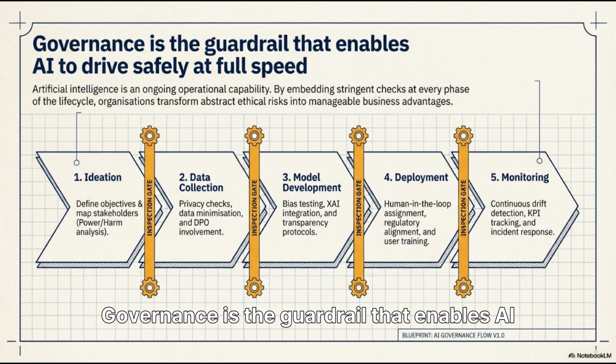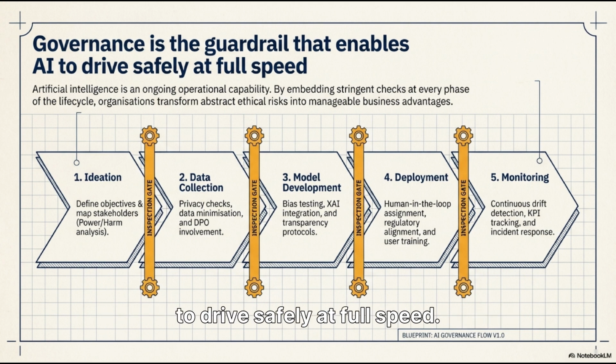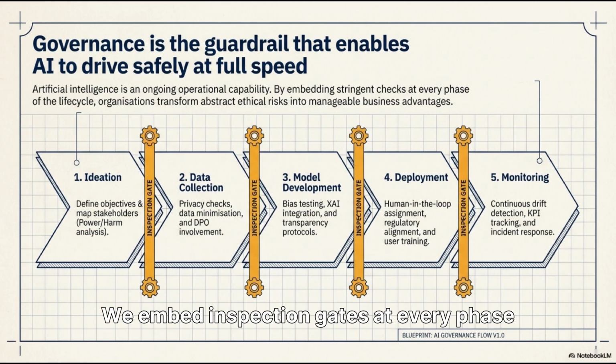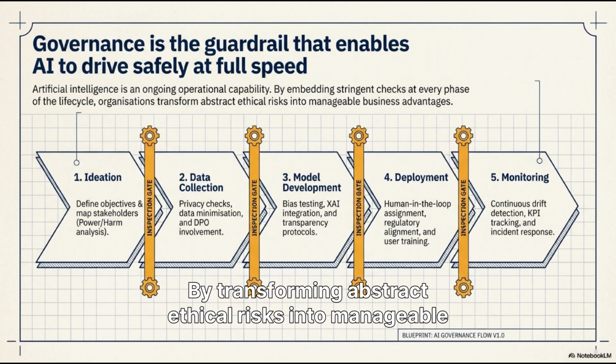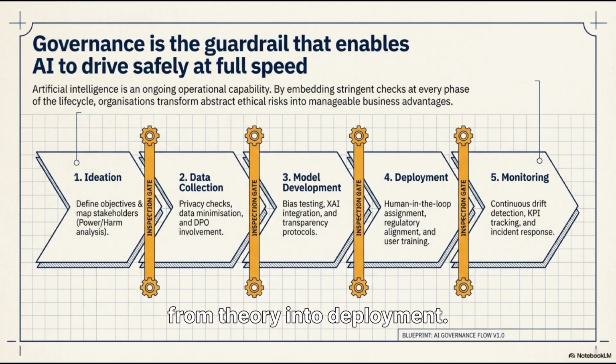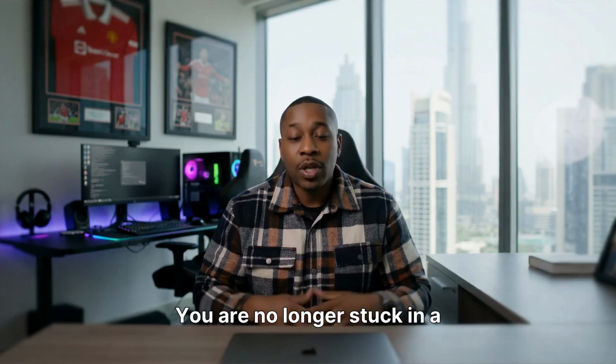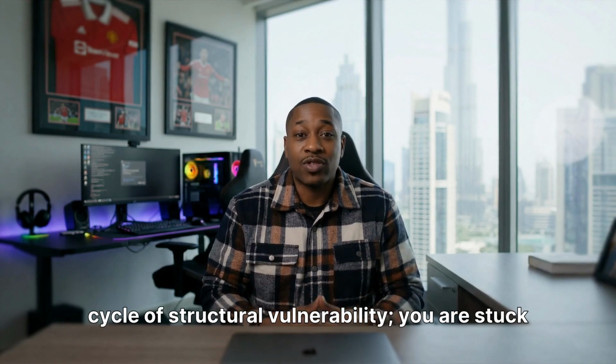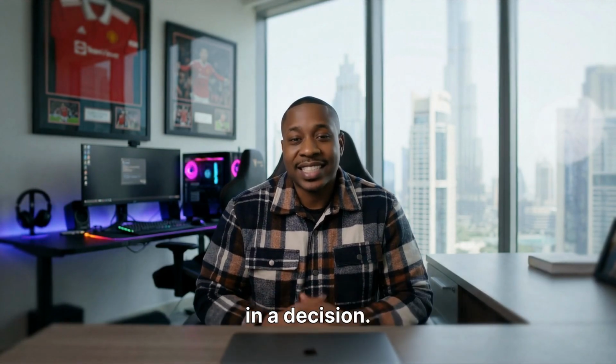Governance is the guardrail that enables AI to drive safely at full speed. We embed inspection gates at every phase of the life cycle. By transforming abstract ethical risks into manageable business advantages, your organization can finally move from theory into deployment. You are no longer stuck in a cycle of structural vulnerability. You are stuck in a decision.